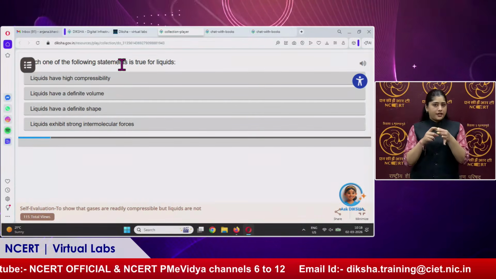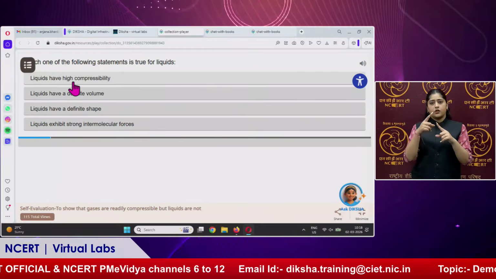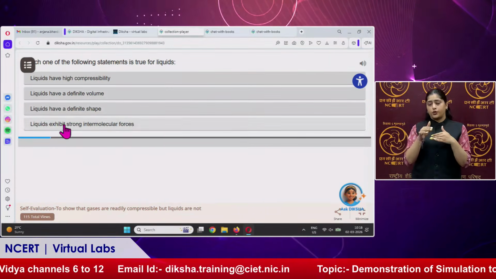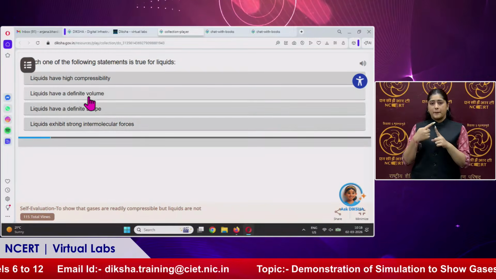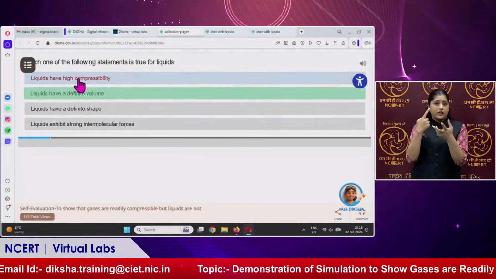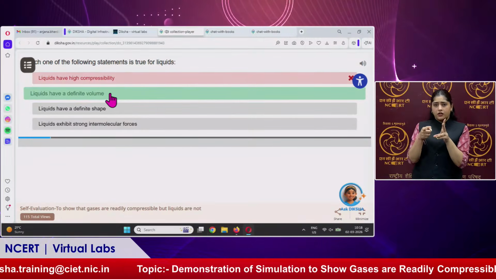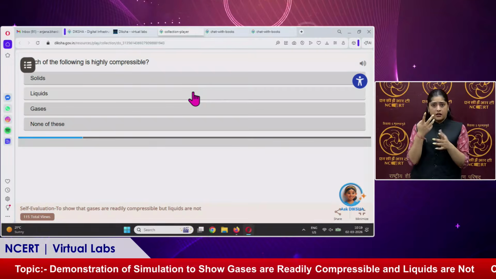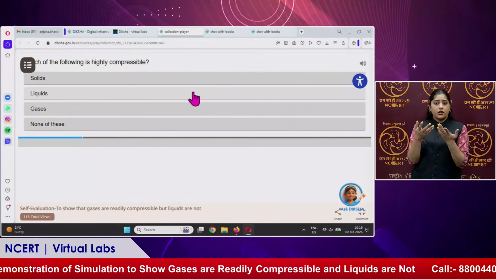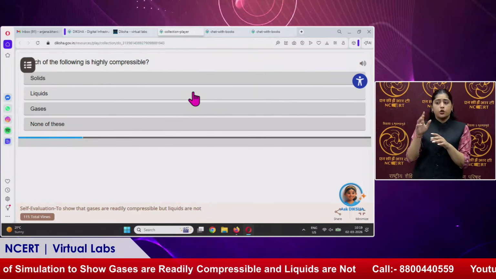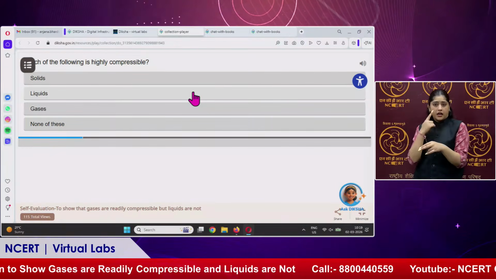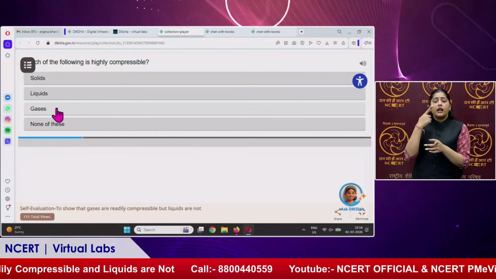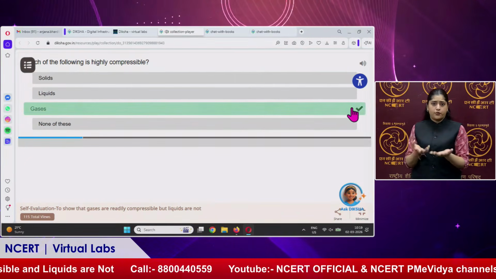Which one of the following statements is true for liquids? Liquids have high compressibility, have a definite volume, have a definite shape, or exhibit strong... So the topic is liquids, and liquids have a definite volume. Yes. If we click on the correct answer, it will show green, and if we click on the wrong answer, it will show that this is the wrong one and the correct one is in green. Which of the following is highly compressible? See here, gases. Then it shows correct.